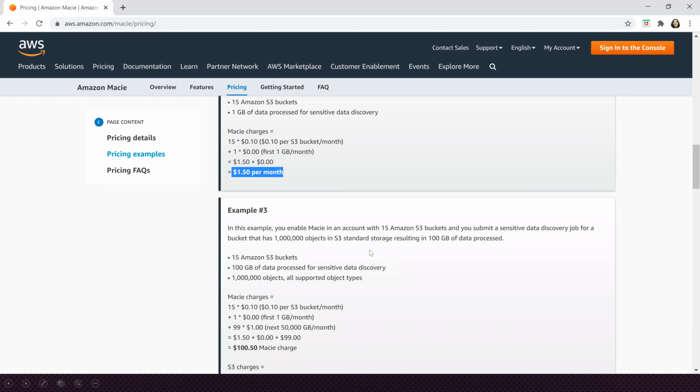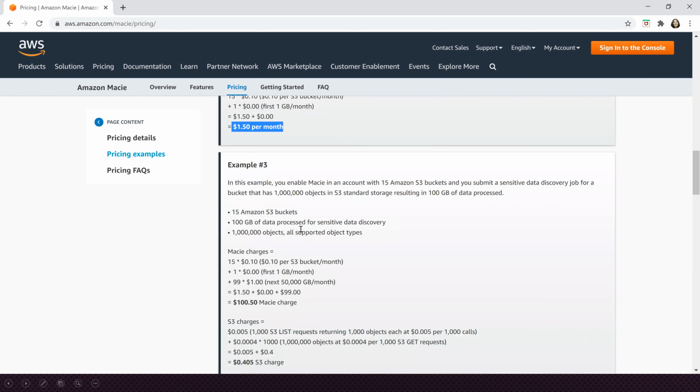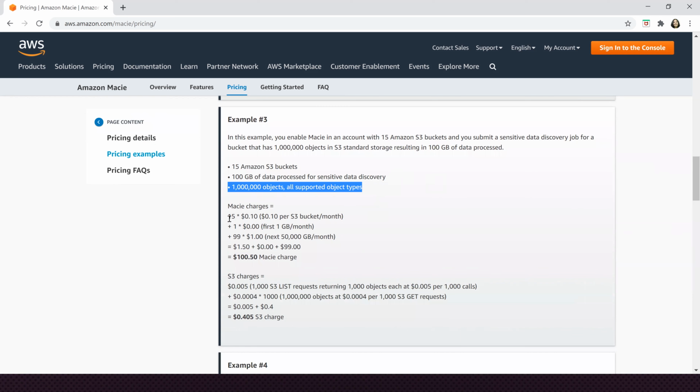If you scroll down, here you have 15 S3 buckets, but this time you have 100 GB of data to be processed, and it's more than 1 million objects to be supported. So in that case, for 15 S3 buckets, it is 10 cents per bucket, and the first GB is free.